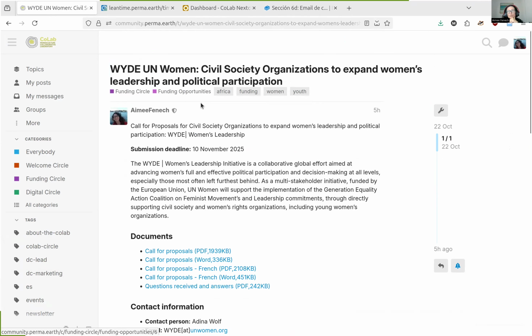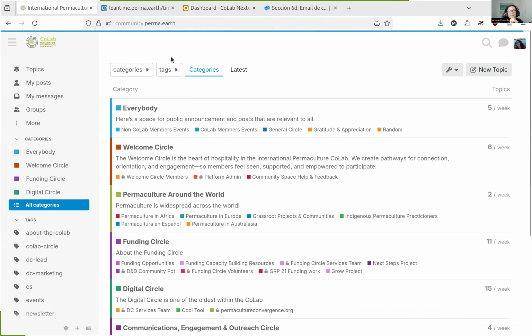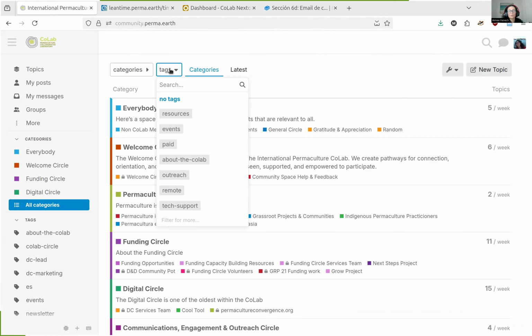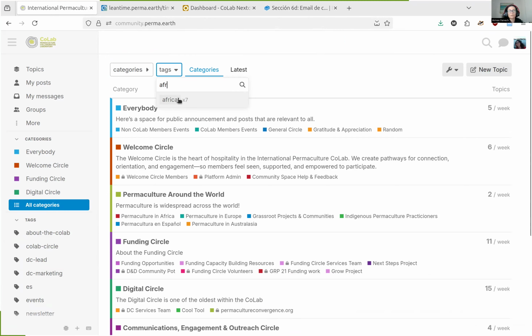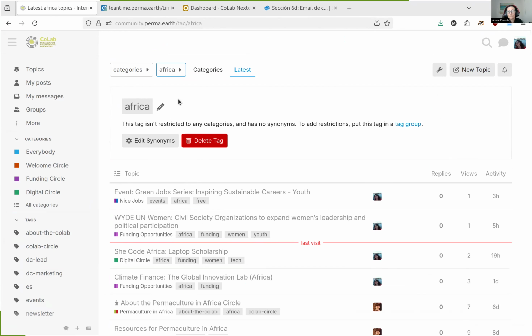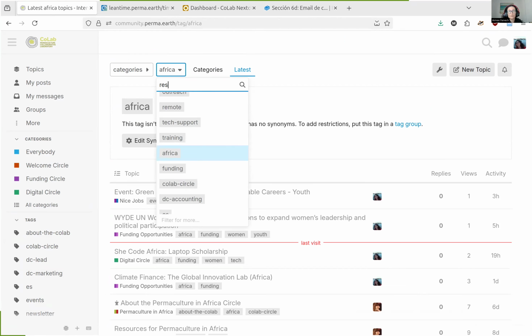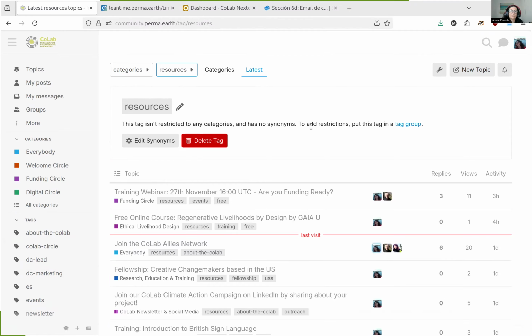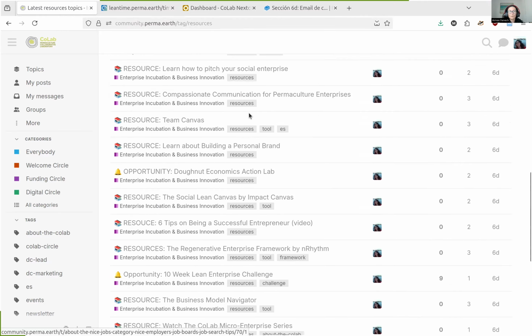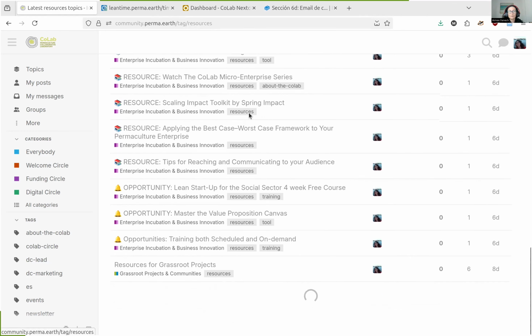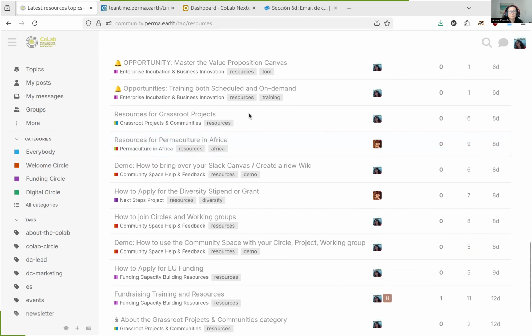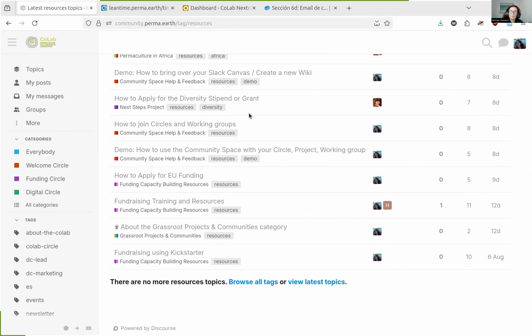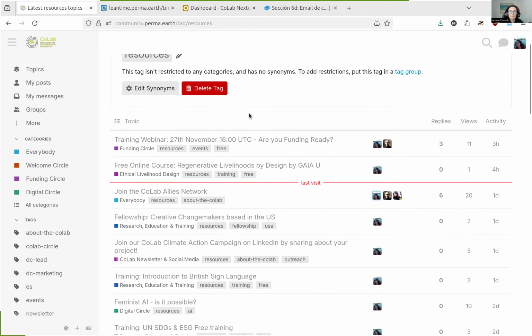So once more, to find the tags, I'm going to click on the logo, I'm going to click on the tag, and I'm going to type in the tag that I want, in this case, Africa. You can also, if you're interested in other tags, for example, resources, because resources are not necessarily specific to Africa, but they might be still useful for you. You just use the tag resources, and you can see here we have about 40 posts with resources that have been posted so far in the forum, and I'm sure there will be more by the time you watch this video. So this is how to use tags.